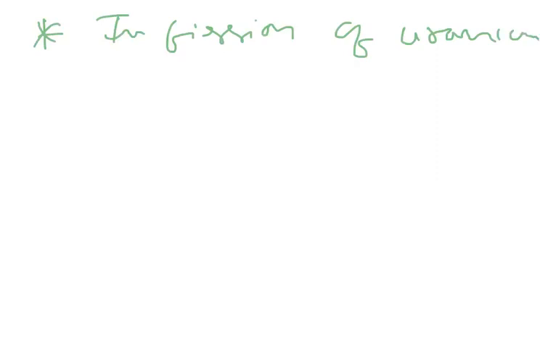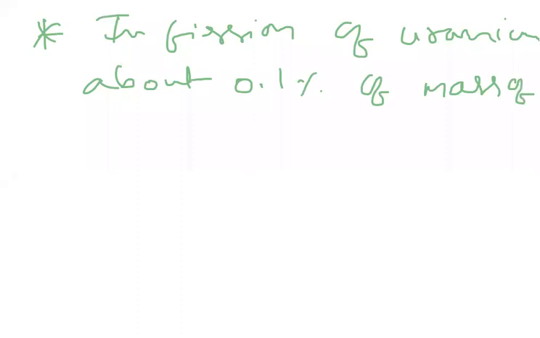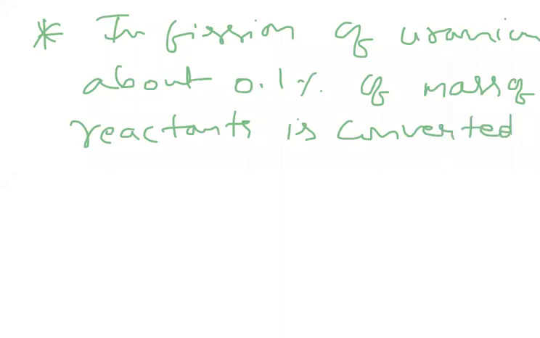In this reaction, some energy is released. The main point to note is that in the fission of uranium, nearly 0.1% of the mass of the reactants is converted into energy.